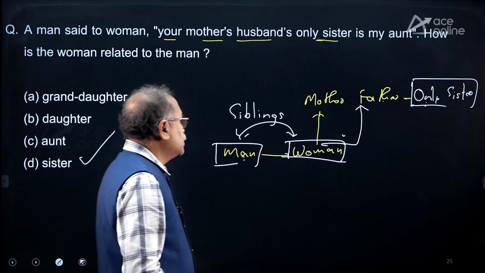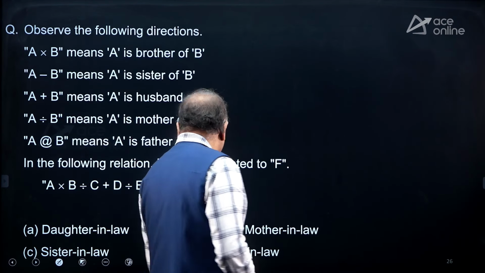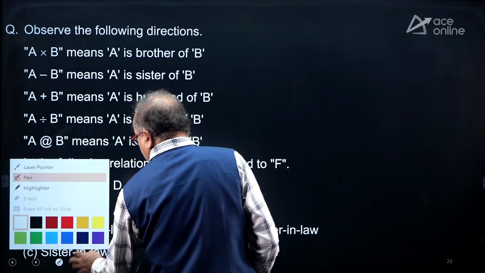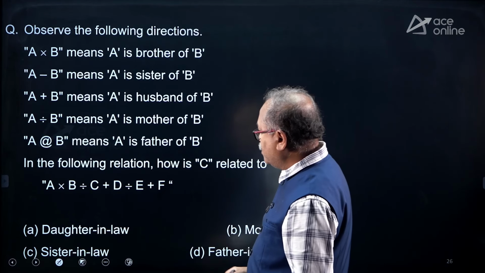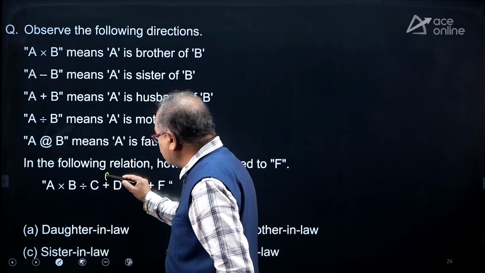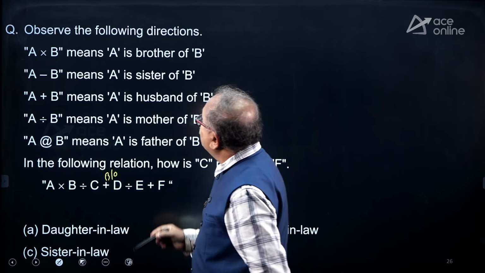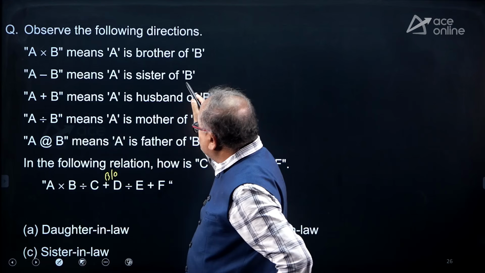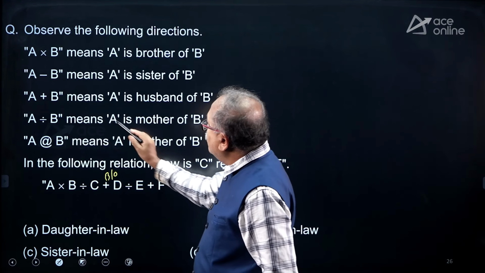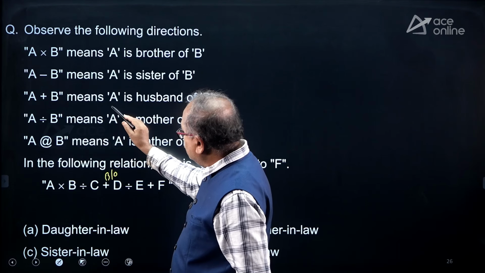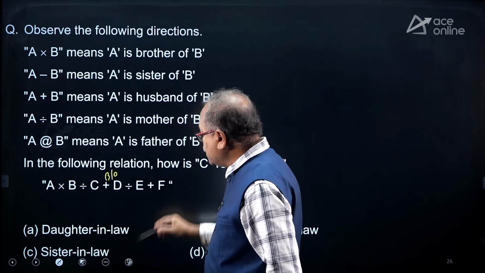I am moving on to the next. So it's here. Some code system is used or what? Okay, plus means brother of. This is brother of. And minus means sister of. Where is minus? Minus is not there. Okay, plus. Acha, multiplication means brother of.